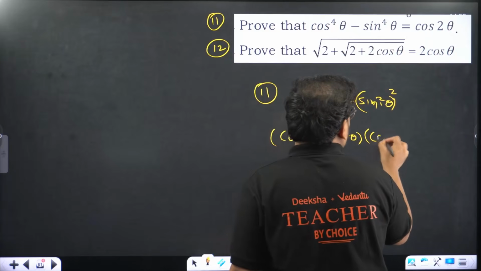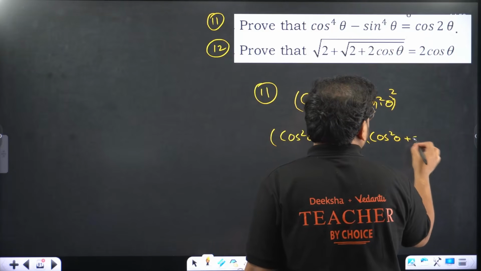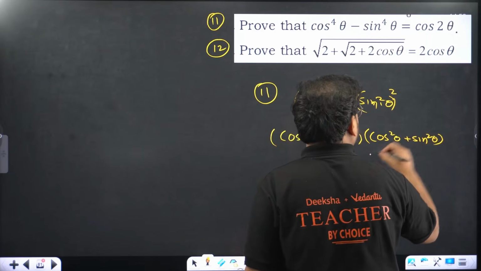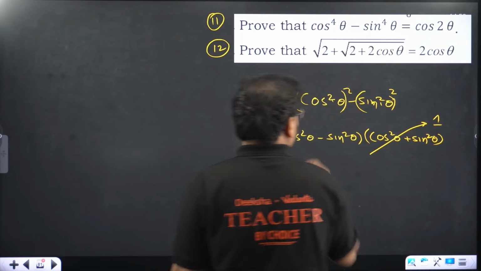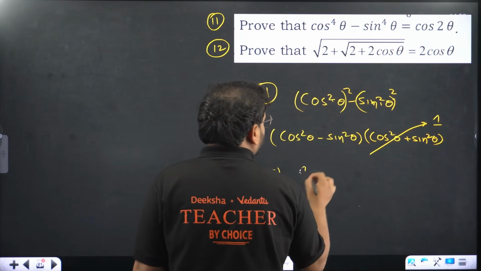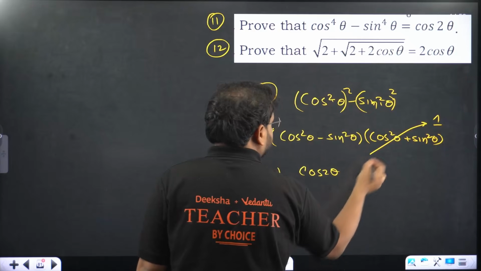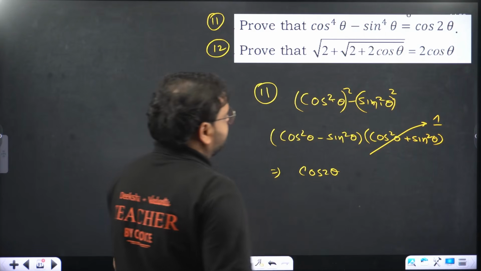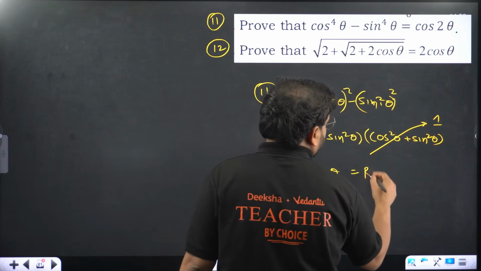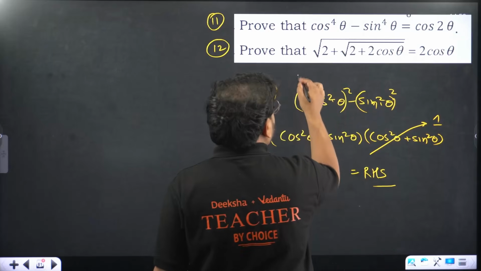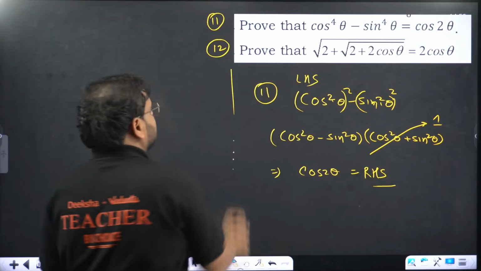Cos square theta plus sine square theta is 1, and cos square theta minus sine square theta is the formula for cos 2 theta. That's proven. This is your LHS, that's your RHS.